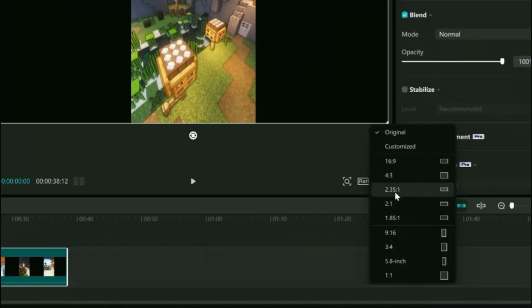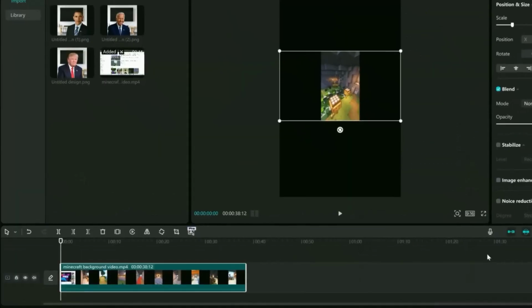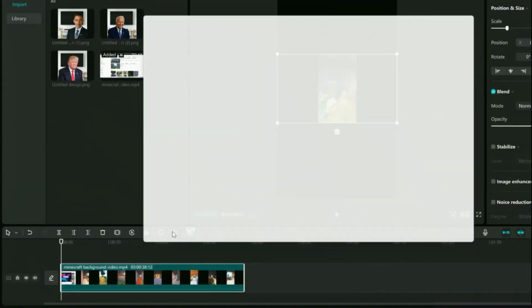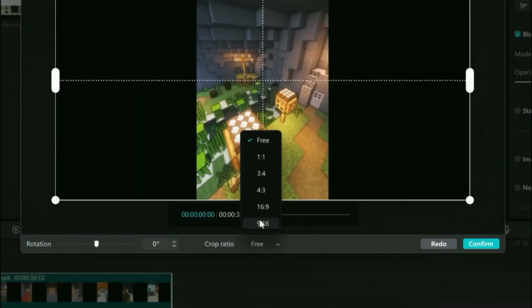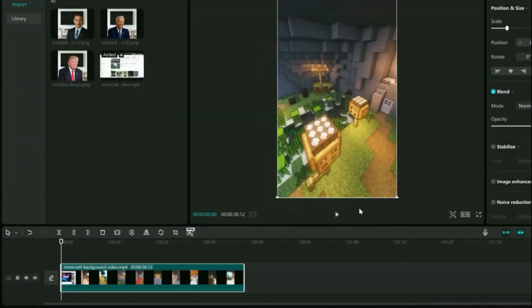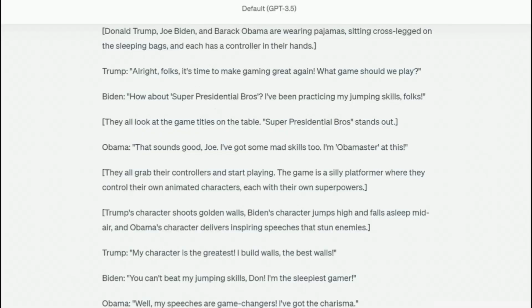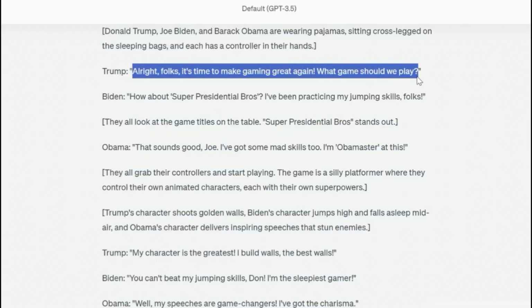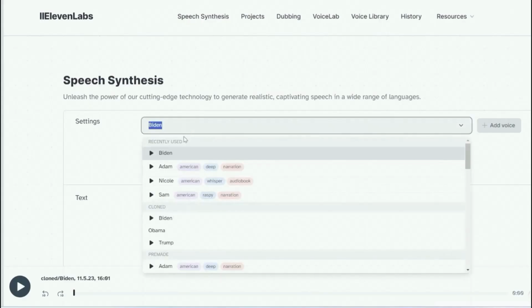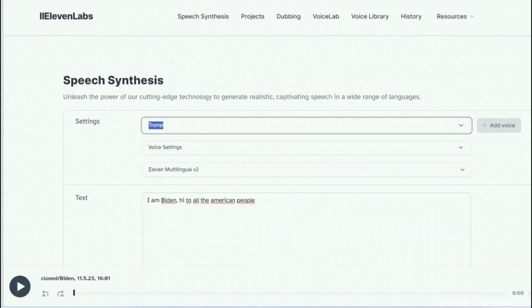Change the ratio to 9:16, which is TikTok and Shorts ratio. Now select the crop button and adjust the correct size of the video. Again 9:16. Now you will go to ChatGPT to get the first dialogue and copy paste it on 11 Labs with the corresponding voice. In this case, Trump.